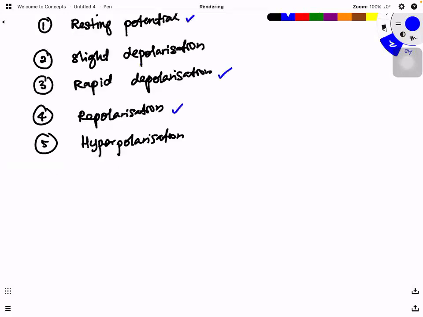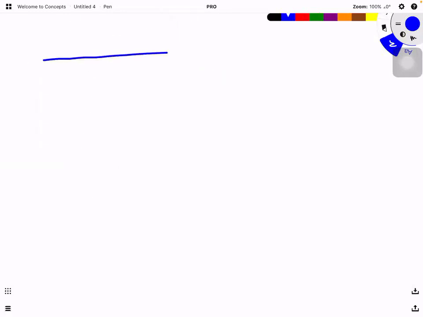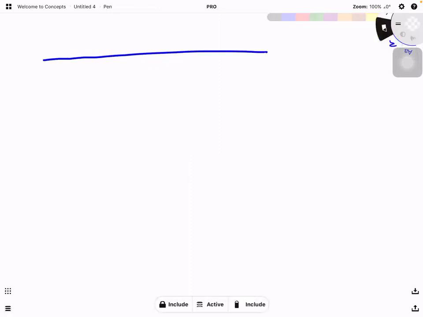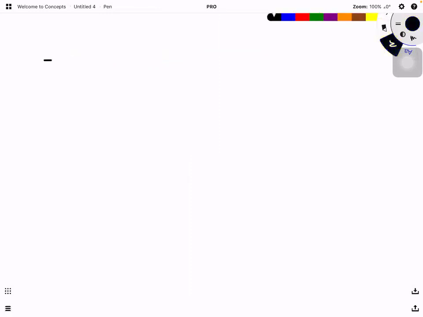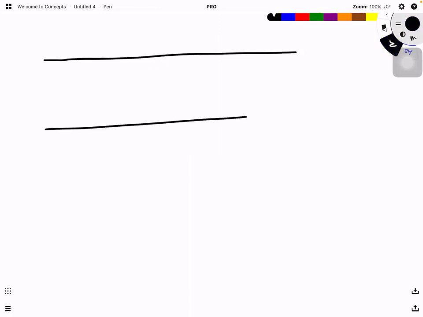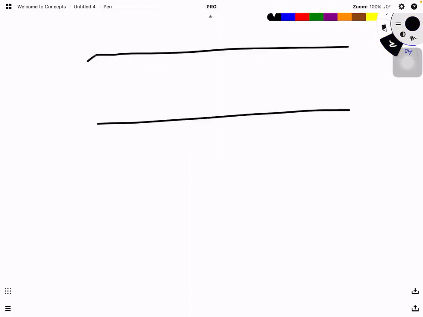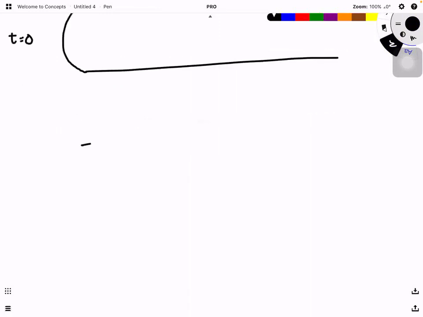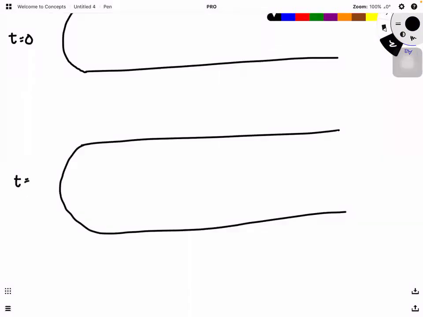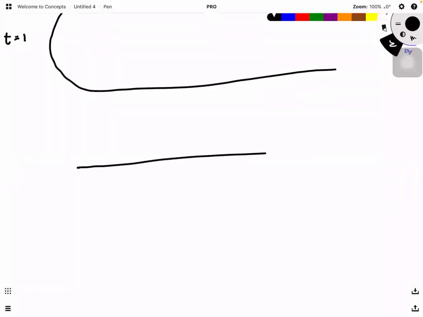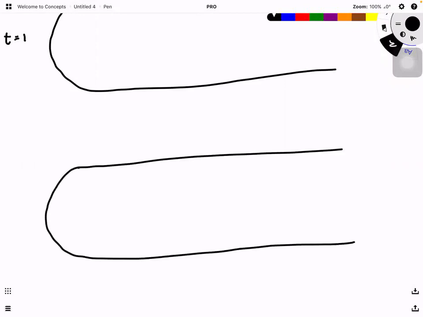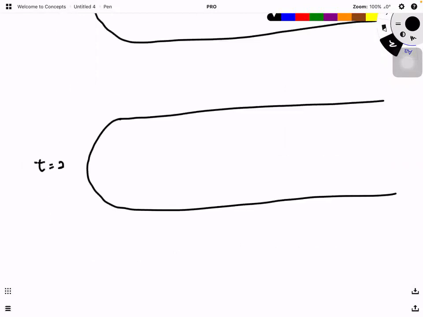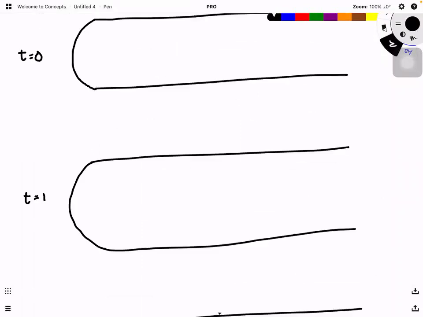Okay, so let us look at the neurons. This is the terminal receptor there. This is t equal to 0. This is t equal to 1. It's the same neuron, just at a different timing. This is t equal to 2. At t equal to 0, I divide them into 3 regions.